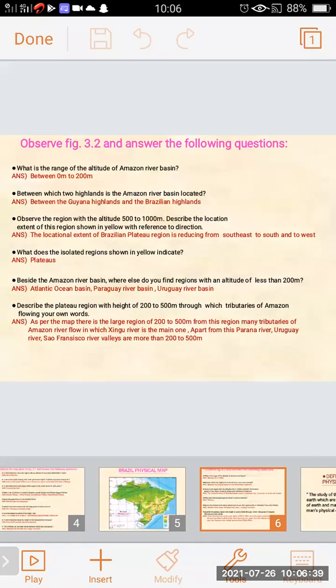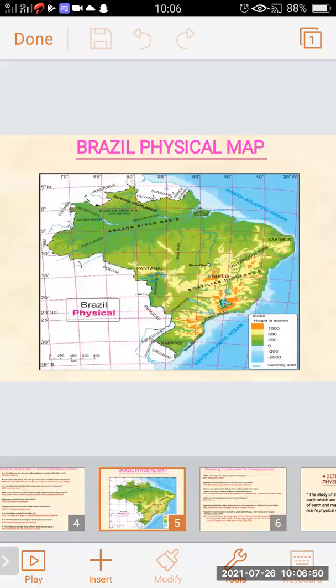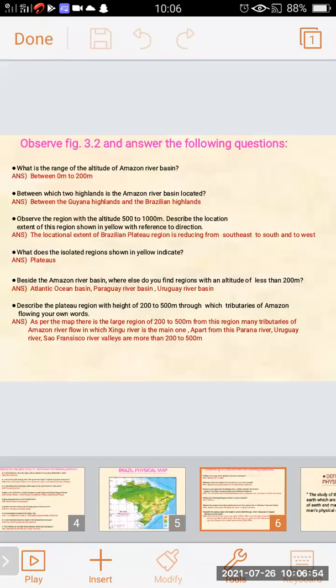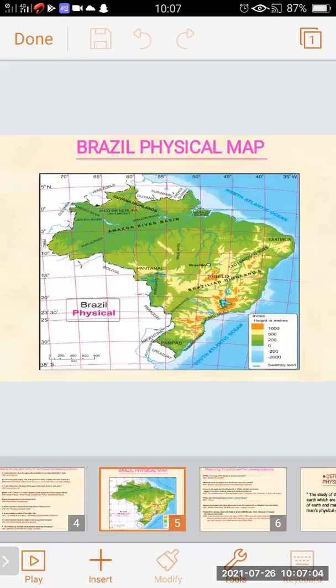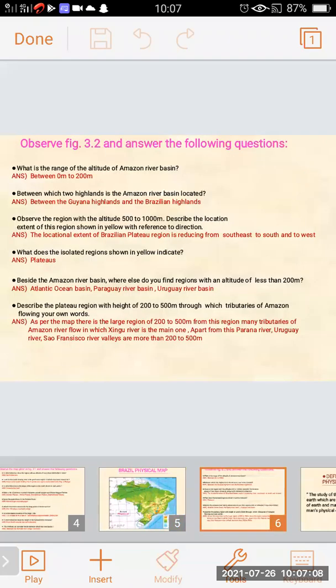Observe figure 3.2 and answer the following questions. There are some questions asked on the Brazil physical map. First question, what is the range of altitude of the Amazon River basin?